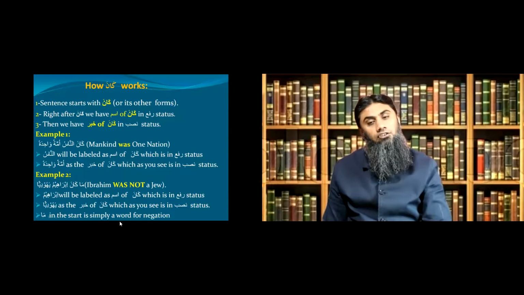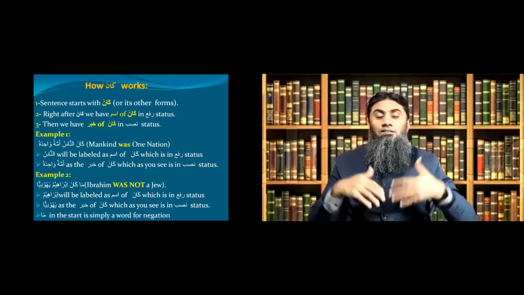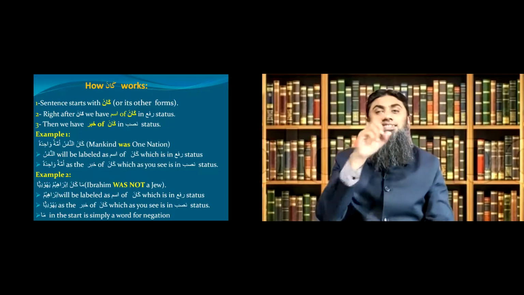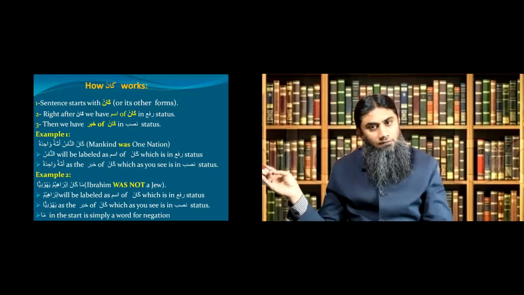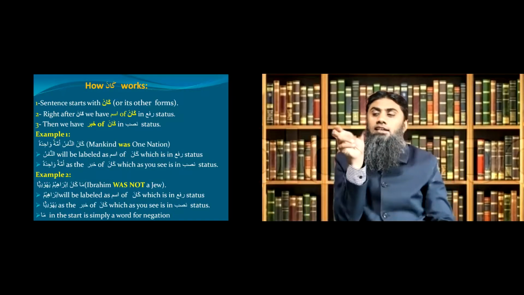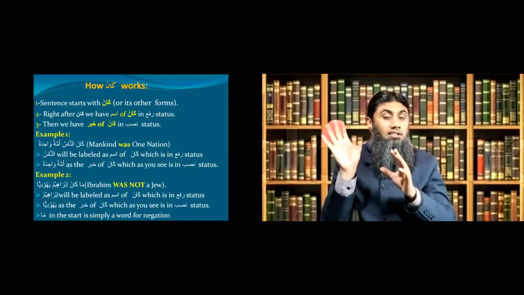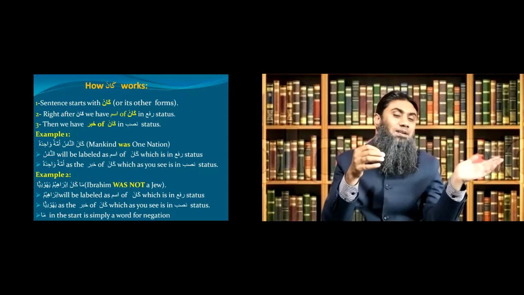Okay. Now, did you notice one thing? When we studied inna sentences, remember, we studied them 2 lessons before. In inna sentences, you have inna or any word from the family of inna, and right after that, ism of inna and then khabar of inna.